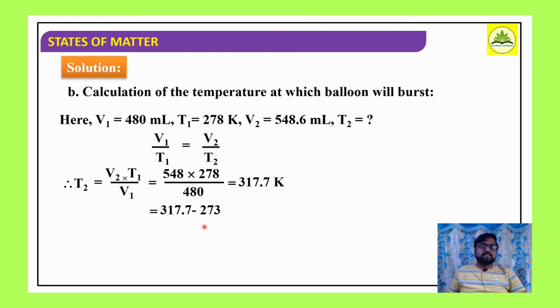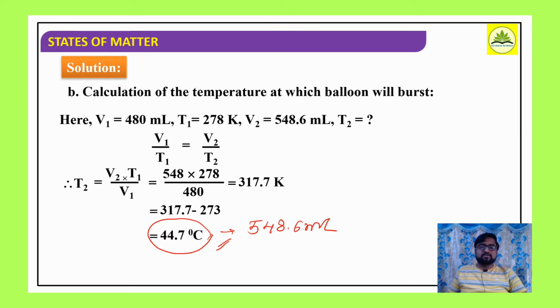Then in terms of degrees Celsius, 317.7 minus 273, it will be 44.7 degrees Celsius. So when the temperature is about 44.7 degrees Celsius, the balloon will burst, and the corresponding volume is how much?